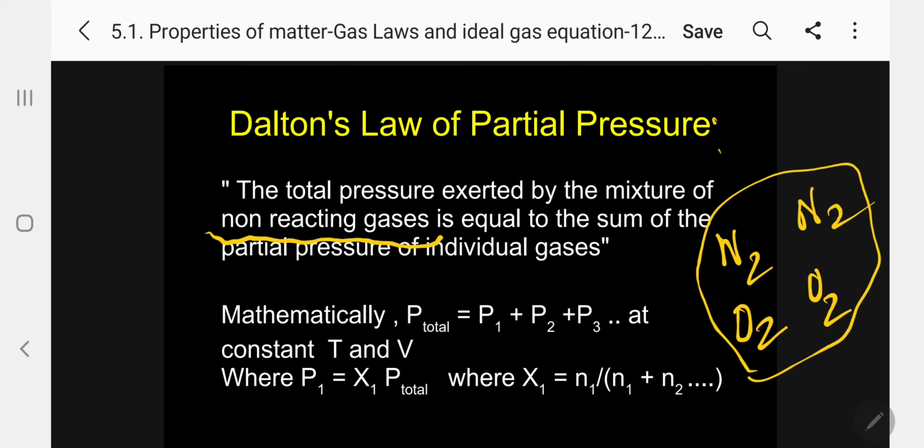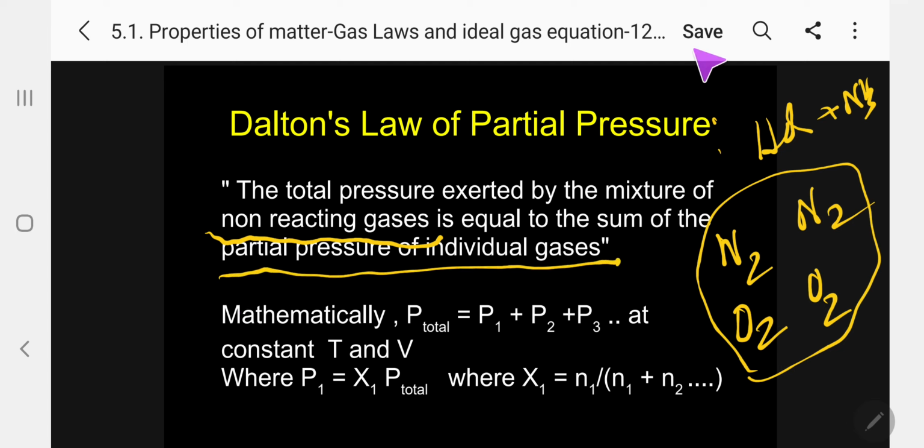If it is reacting gases, HCl will react with another gas, say ammonia gas, and automatically they will react to produce ammonium chloride. So this is reacting, you cannot apply. The total pressure exerted by the mixture of non-reacting gases is equal to the sum of the partial pressures of the individual gases. Very, very important.